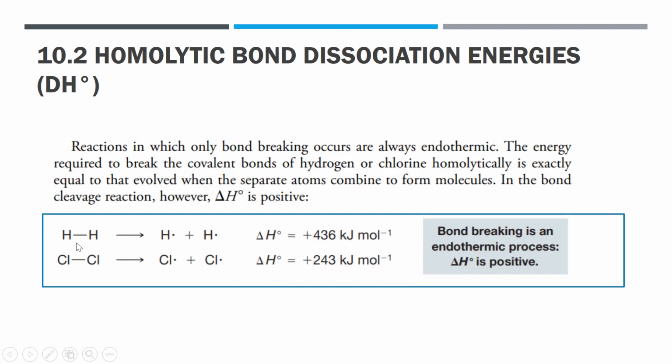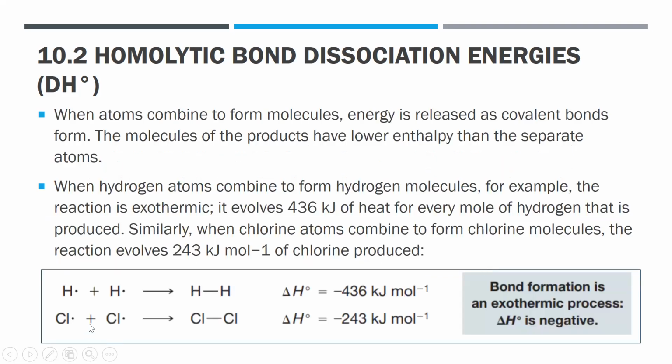So when we need to break this bond, you have, of course, to absorb a certain amount of energy to have your radicals form. And again, this process of homolytic bond cleavage is an endothermic process. This is opposite to what you can see in bond formation, which is exothermic.